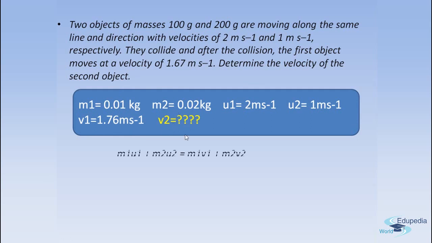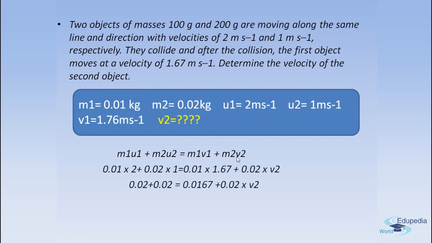Again, we have the same formula, m1 u1 plus m2 u2 is equal to m1 v1 plus m2 v2. That means on the left hand side we have the momentum before the collision, and on the right hand side we have the momentum after the collision. If we substitute all the values in this equation, we will be able to calculate v2.